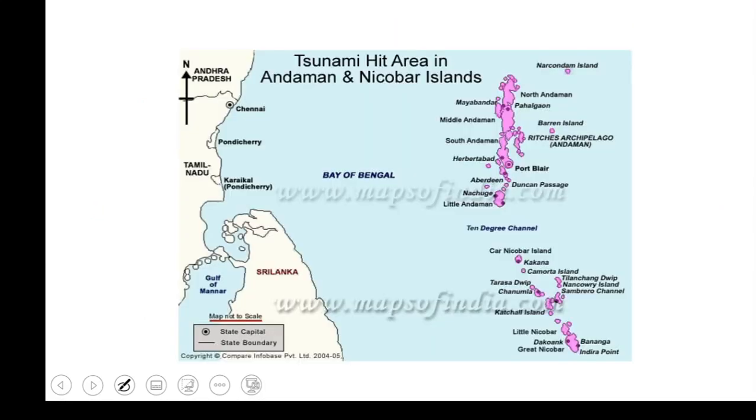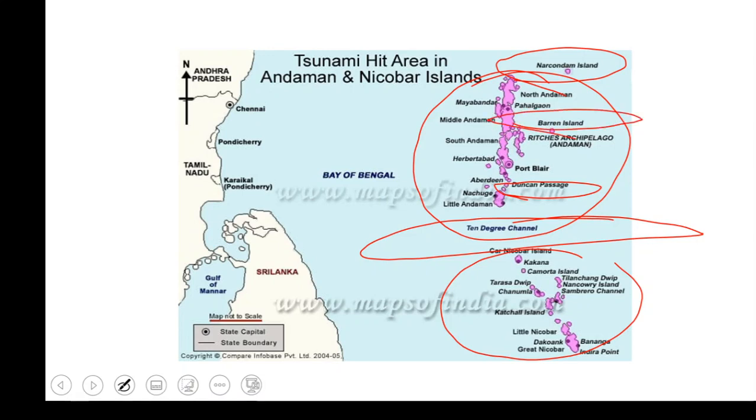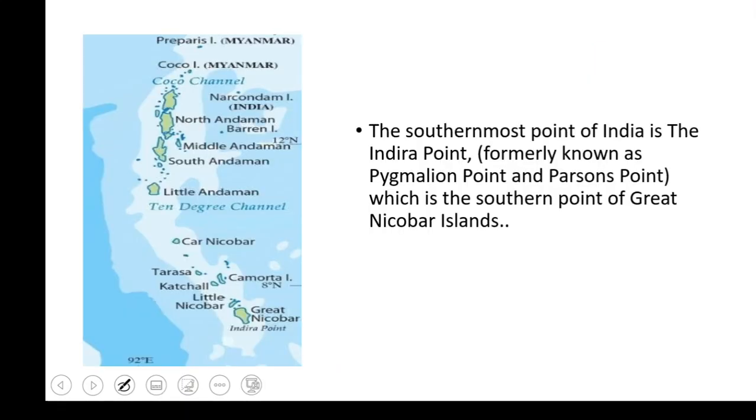So let's go for the next one. This is a picture which is actually showing this. Here you have Andaman Islands, Nicobar Islands, and the channel which is dividing them. You have Duncan Passage, which is dividing Little Andaman and South Andaman. You have Narcondam Island here, which is the dormant volcano right now, and you have Barren Island, which is the most active one. And here is Indira Point, which we have already discussed, and this point was previously known as Pygmalion Point or Parsons Point.